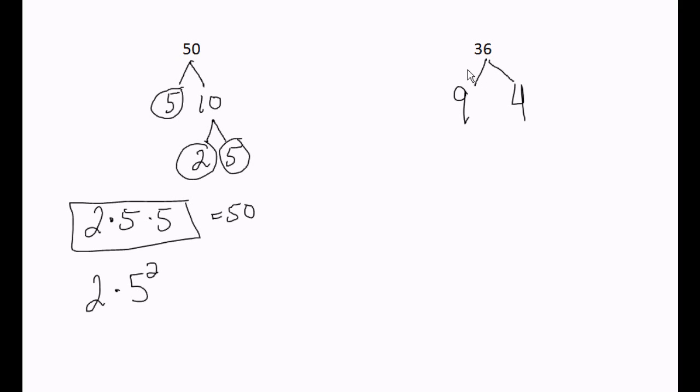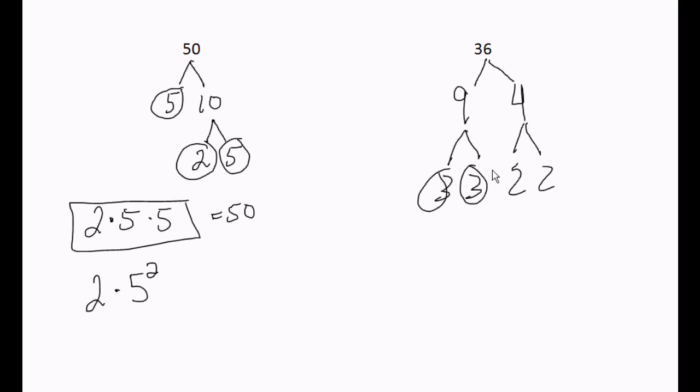The next step is circle all numbers that are prime. 9 is not a prime number. 4 is not a prime number. Okay, so that means I can't circle them. I have to branch each one separately. Find two numbers that multiply together to say 9. I can't say 1 times 9, but 3 times 3 is 9. And two numbers that multiply together get 4. 2 times 2.